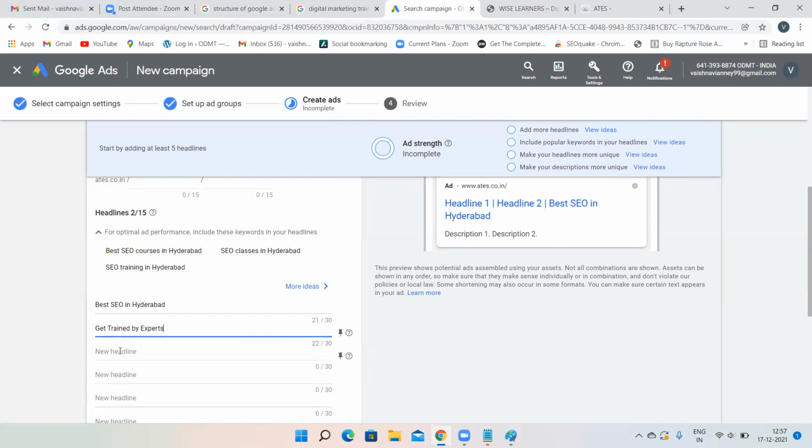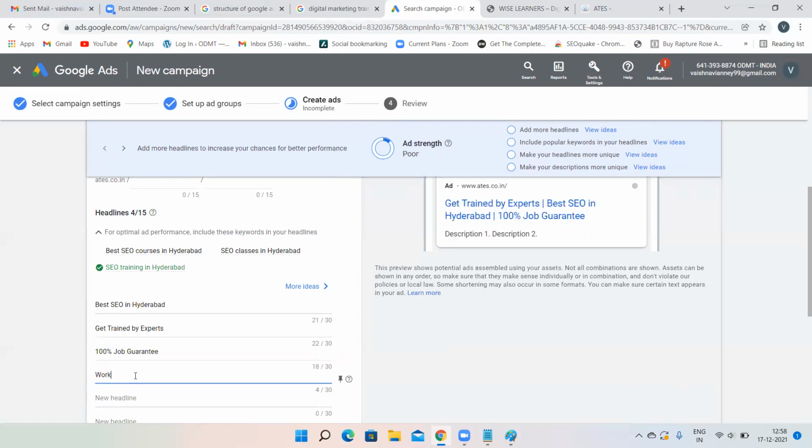For headlines, try to keep every word capitalized as of now. And maybe somewhere I'm missing it. See, just by applying my headlines, the preview of the text is changing on the right side, the preview of your advertisement. Just see that.